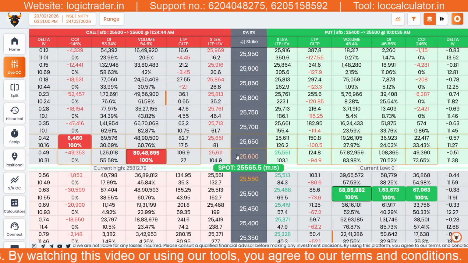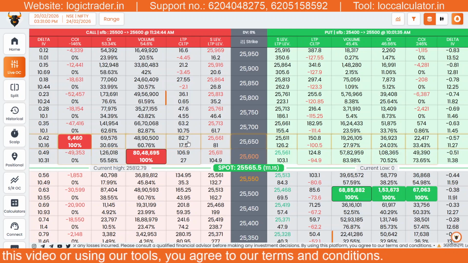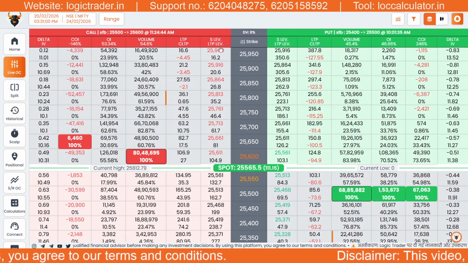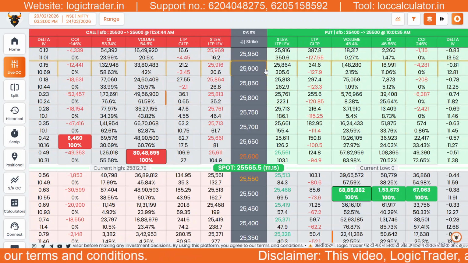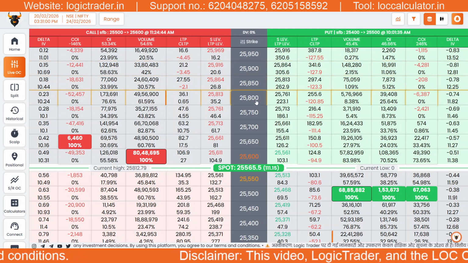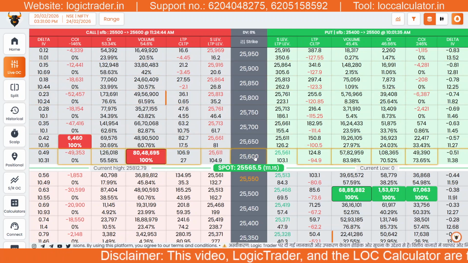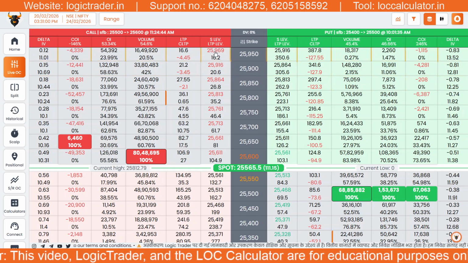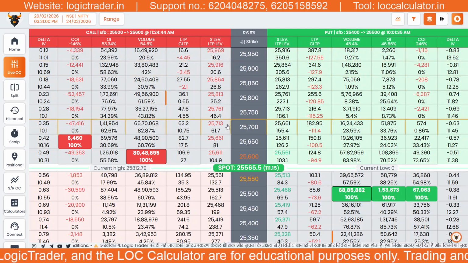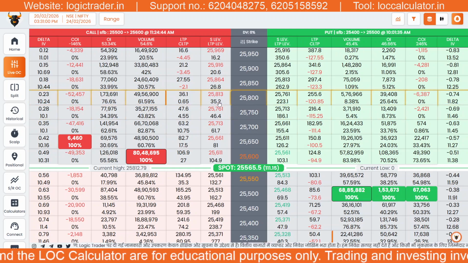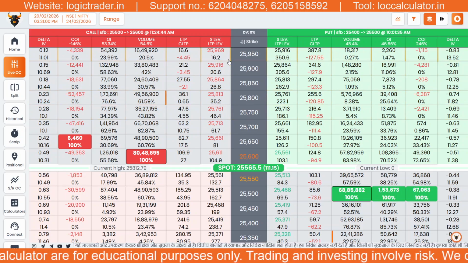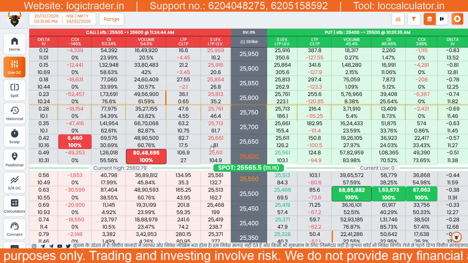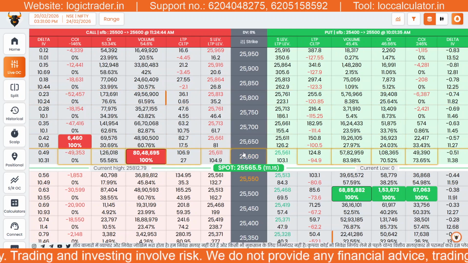By that time, many traders' stop losses get triggered. The S level feature solves this issue by indicating how far the market can extend beyond a strike price before a potential reversal. For instance, if the 25,000 strike has an S level, it may suggest that the market may move up to that zone before reacting. This helps traders place more logical stop losses and significantly reduces the risk of premature stop loss triggers.